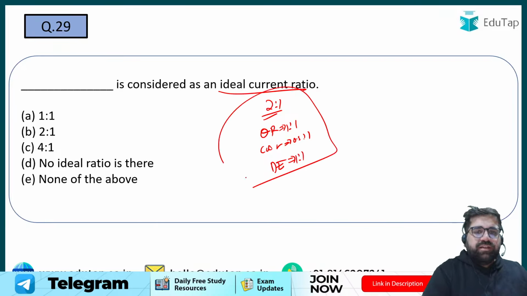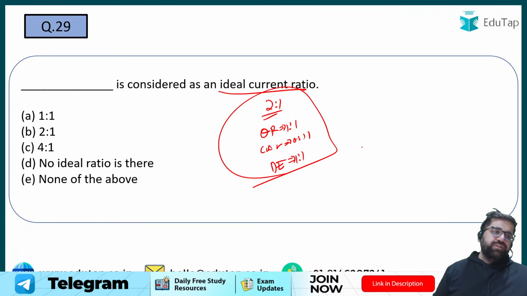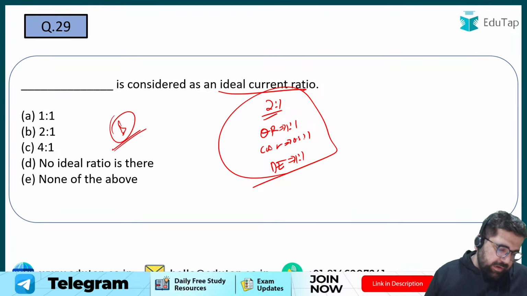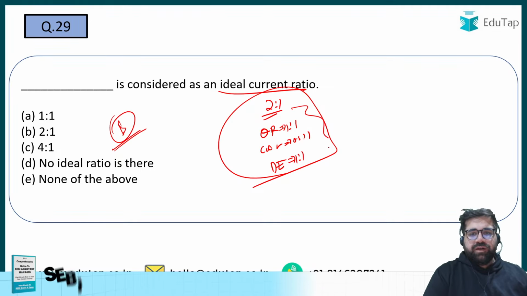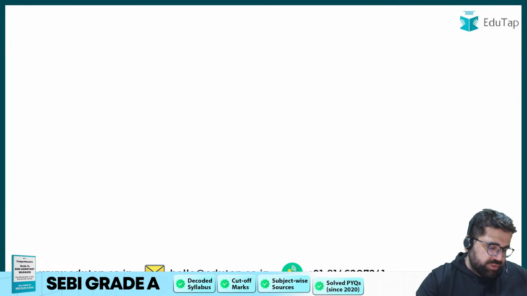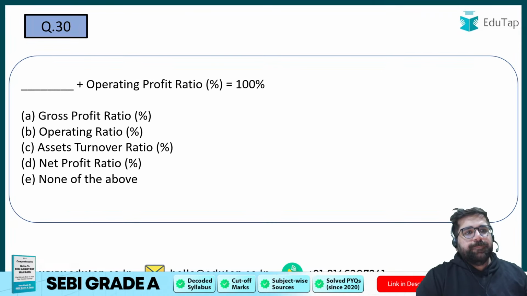So do remember all these. You can directly get a question in your exam also. So my correct answer over here will be option number B. Right? And in this question also I have provided you multiple information which you can use. Okay, next question. Question number 30.